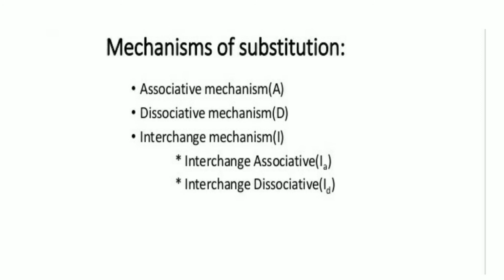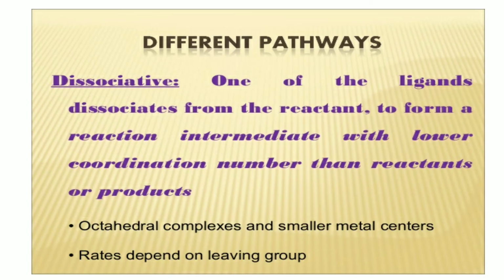Next, let us learn the mechanism of substitution. There are three types of substitution mechanism. First, association. Second, dissociation. Third, the interchange mechanism. This interchange mechanism has two types: interchange associative and interchange dissociative, IA and ID. Let me see them one by one.